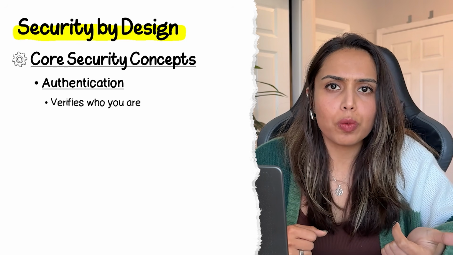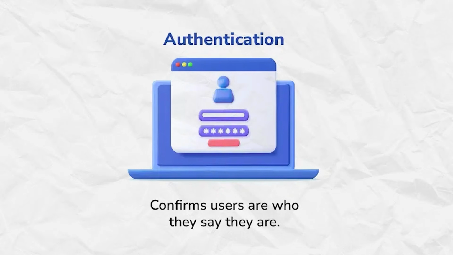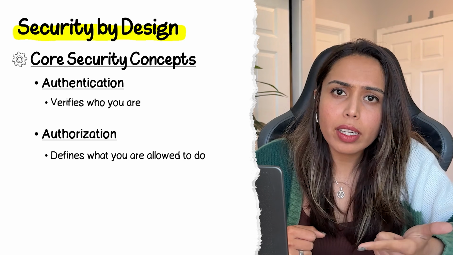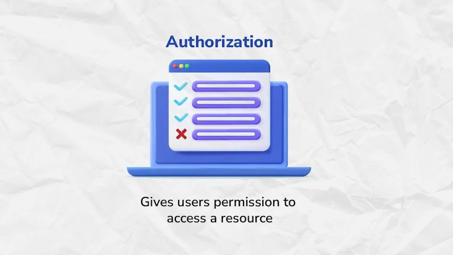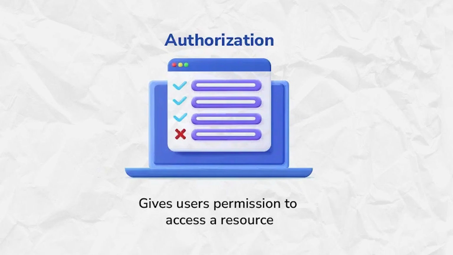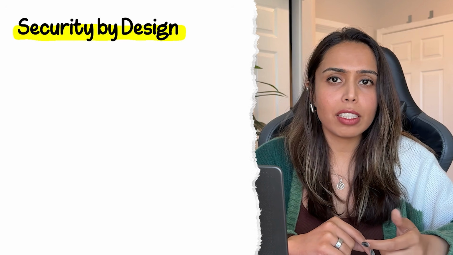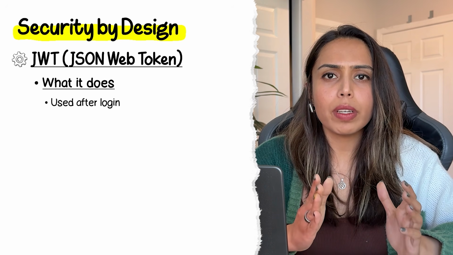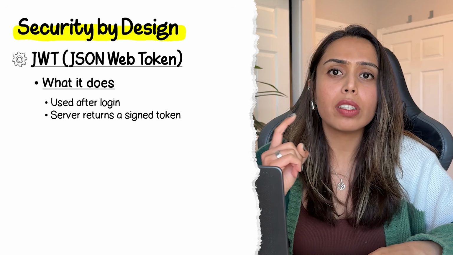Authentication. Who are you? What's your identity? It's basically the username and password that you use. Then there's authorization. What your identity is allowed to do. It's basically done through roles, permissions, access policies. And next we have JWT. It's JSON Web Token. After you log in into an application, the server returns a token.